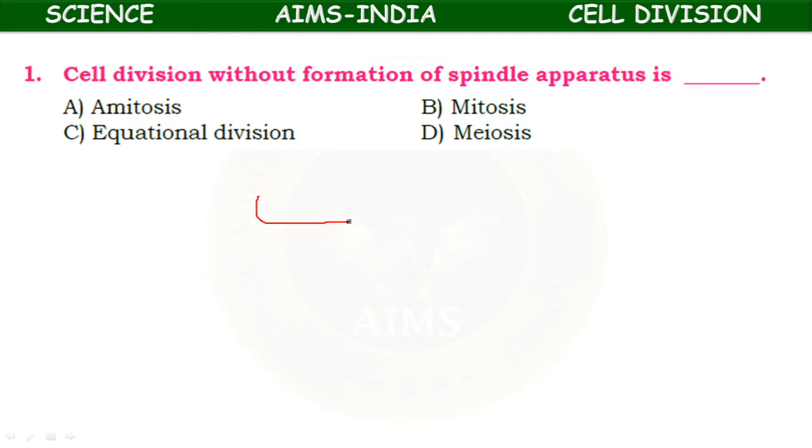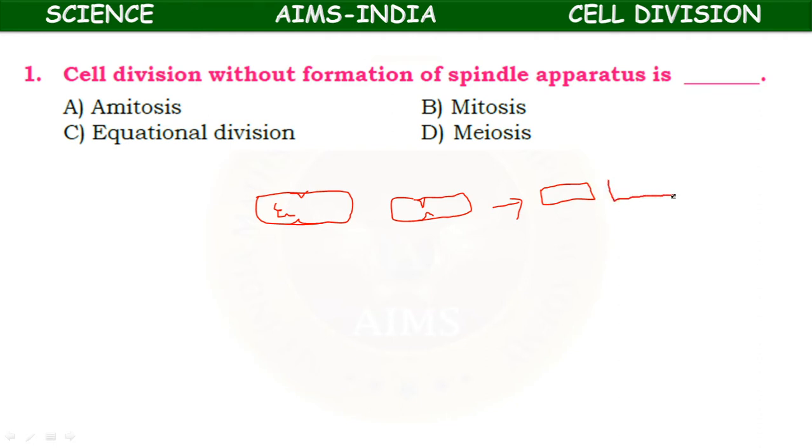For example, in prokaryotic cells like bacteria, a small constriction is formed in the middle of the cell and slowly it grows in size, and divides the total cell into two equal parts like this.